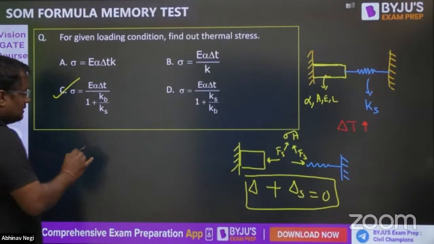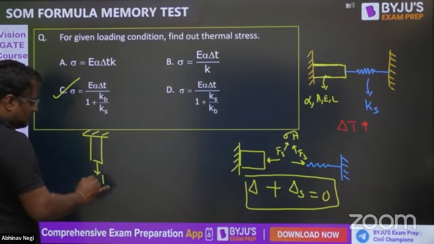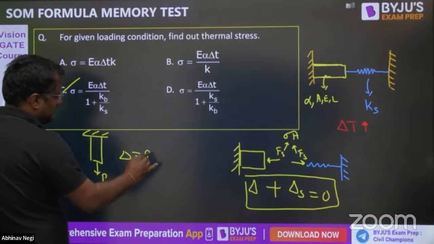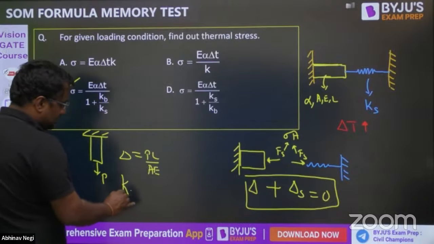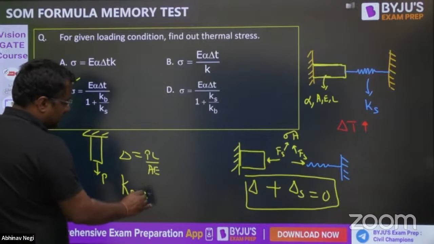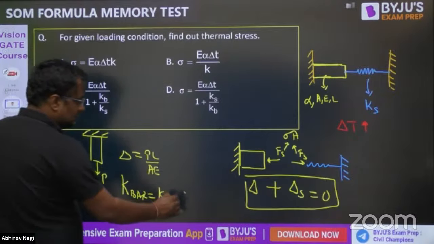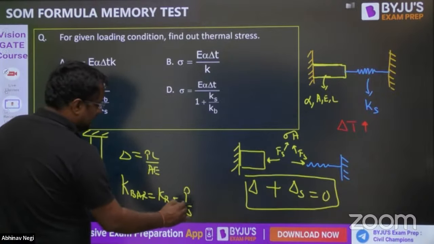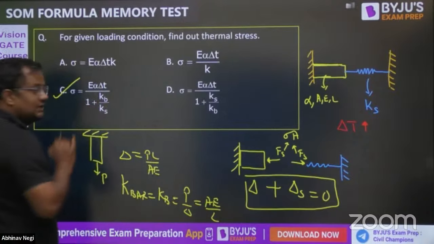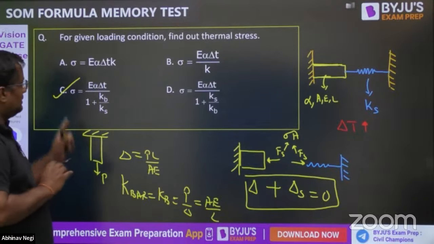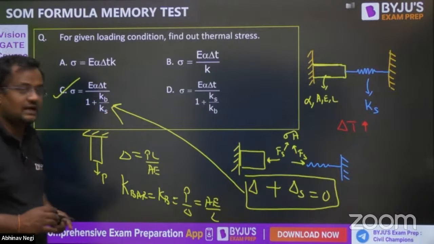What is K of the bar? If I apply P force, what is the delta? PL by AE. So if I assume the bar to be a spring, K of bar, then K is P by delta. What is P by delta? AE by L. Now from this expression, you will get this answer. I'm not going into that.